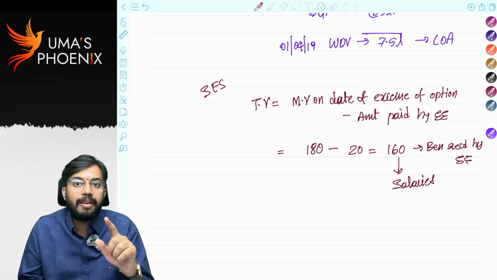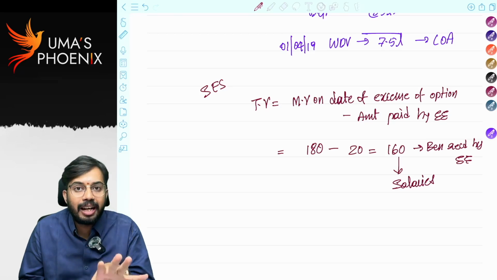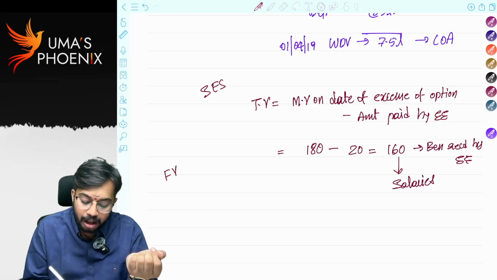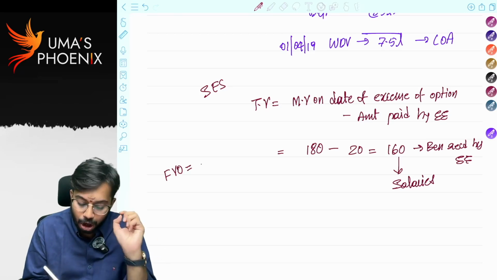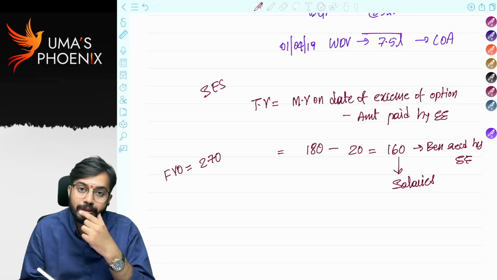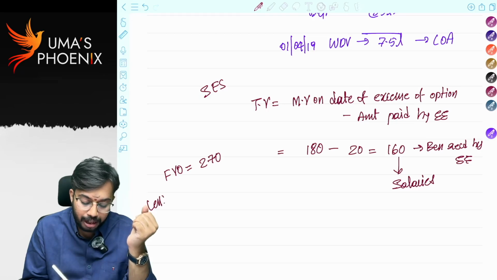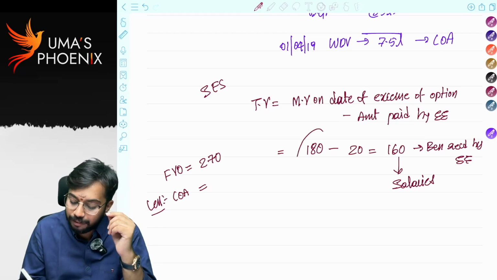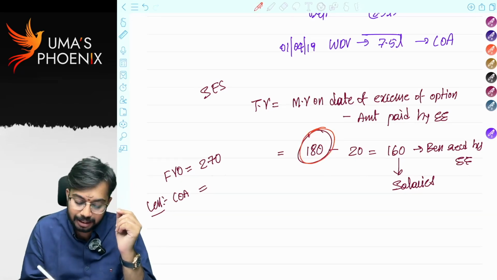Tomorrow this employee will sell the sweat equity share, right? Let's say tomorrow this employee sold sweat equity share for 270 rupees. So how much is full value of consideration? 270 rupees. Now you need to claim cost of acquisition, right? How much is cost of acquisition? Cost of acquisition is 180 rupees.